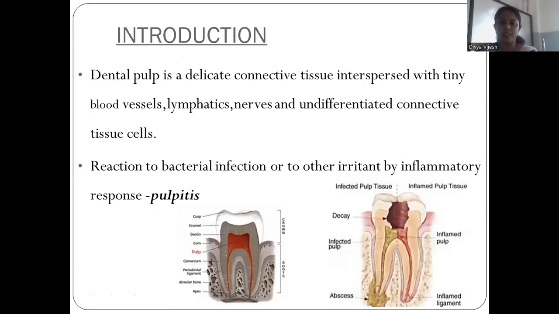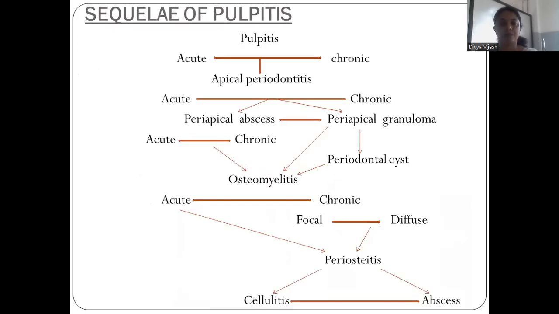Then coming to the introduction, as we all know, dental pulp is a delicate connective tissue interspersed with tiny blood vessels, lymphatics, nerves, and undifferentiated connective tissue cells, right? So as with any connective tissue in the body, dental pulp also reacts to irritants and infections by an inflammatory response. The inflammatory response of the pulp is called pulpitis, and pulpitis is responsible for toothache or odontalgia.